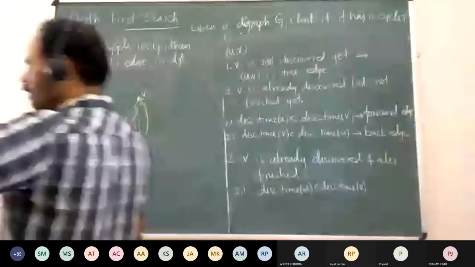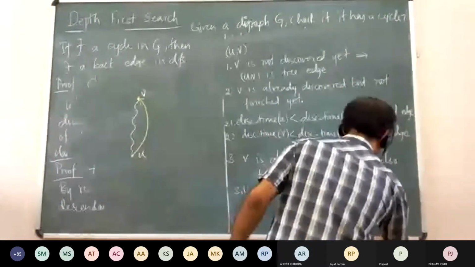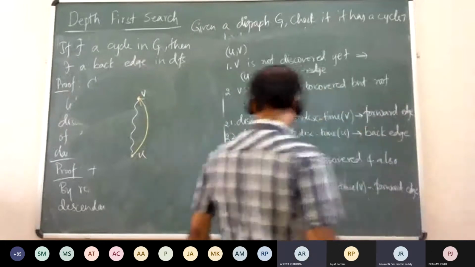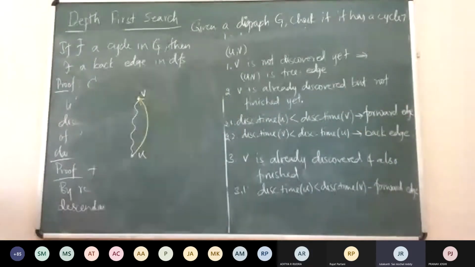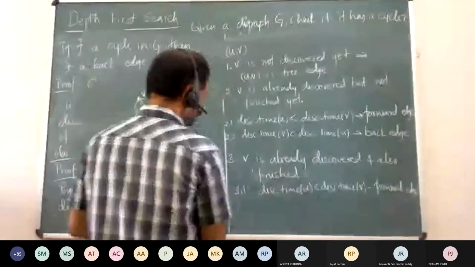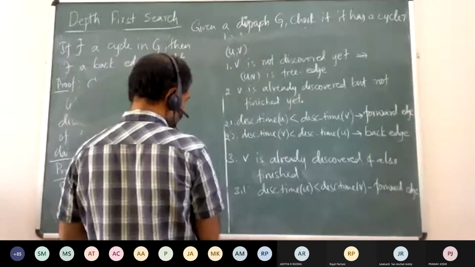So U is discovered first, then V is discovered. Now you have an edge UV. What can you say? It's a forward edge, right? Sir, we can say it only if the finishing time of U is less than the discovery time of V. We can check if the finishing time of U is less than the discovery time of V, then only we can say that. That is also true, right? So it has also finished, right? Here we are also sort of saying that